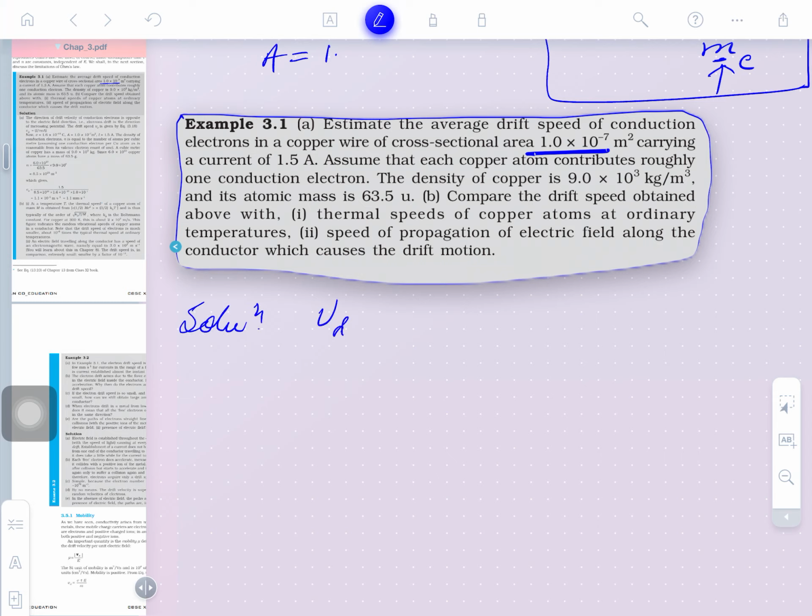Solution, we are to find out the drift velocity. The area is given here as 1.0 into 10 raised to the power minus 7 meter square. Obviously, this is the area, clear. Carrying a current, so I is equal to 1.5 ampere, clear. Assume that each copper atom contributes roughly 1 conduction electron. Is that clear? If there are many, the derivation will have some limitation. Density of copper is given here.